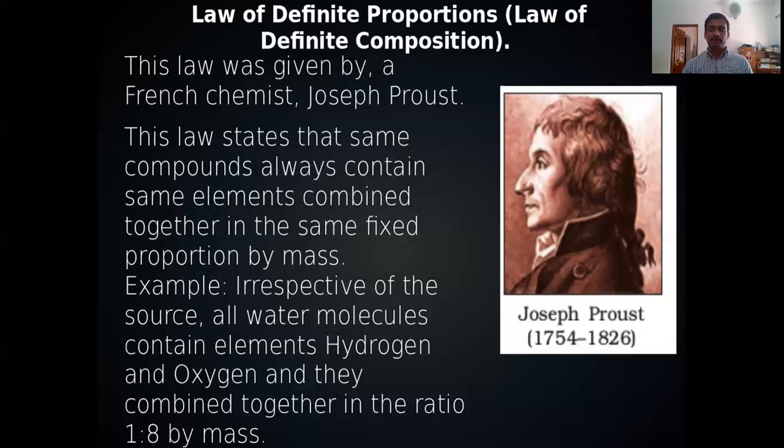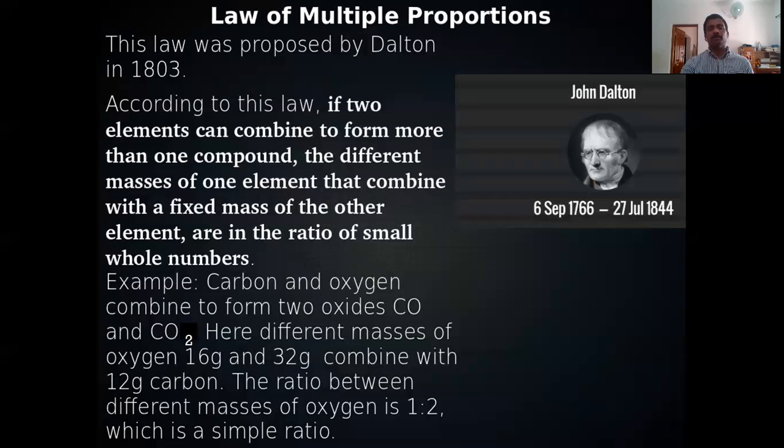That is the law of definite proportion, a very simple law. Now the next one is the law of multiple proportion, proposed by John Dalton, a great scientist. It arises if there is a chance to form more than one compound from two elements.